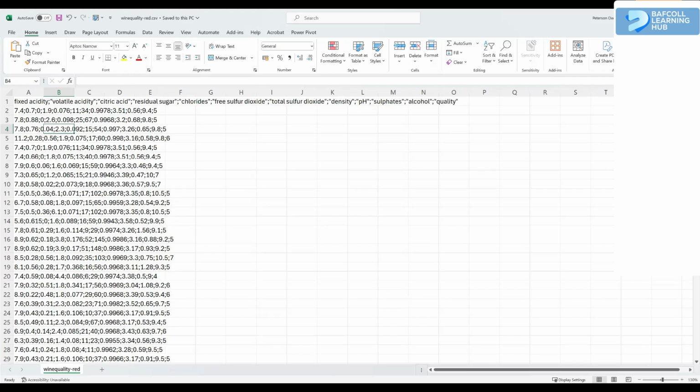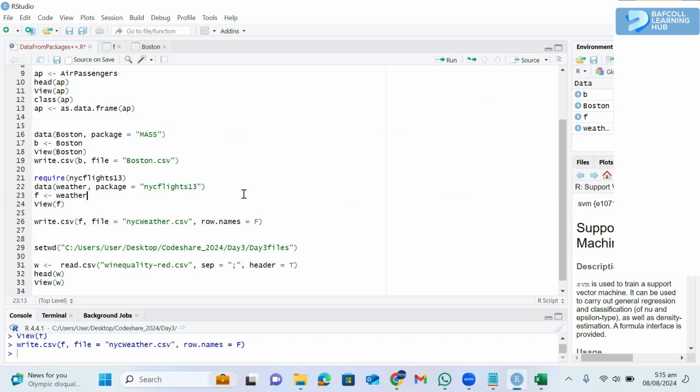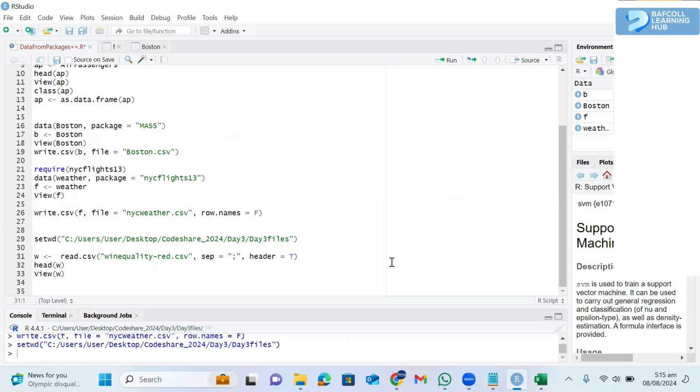So what you want is to read it into R. What you want to do is choose a separator when you call the data. Okay, so let's choose a separator. If you come into R, we have set our working directory. If you look at line 31, there's a new argument that we have used here. Sep is separator. So we specify the separator for the data.